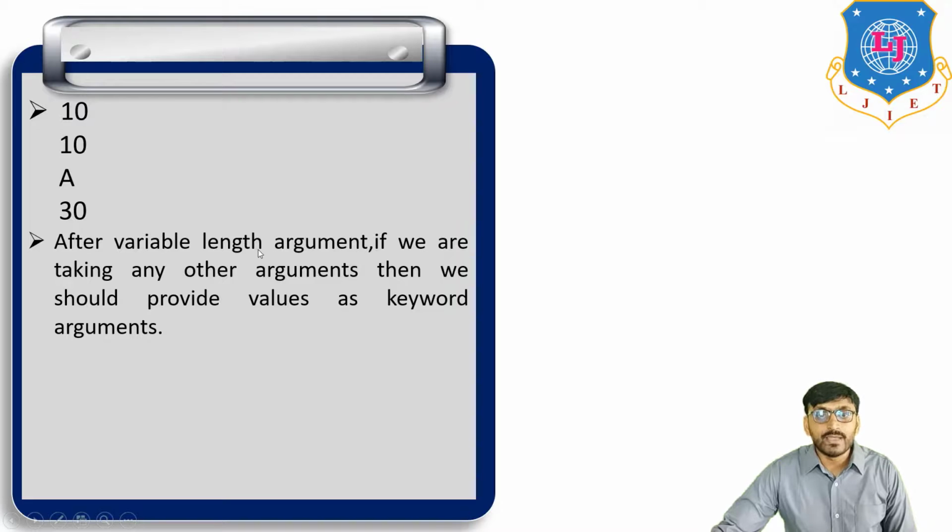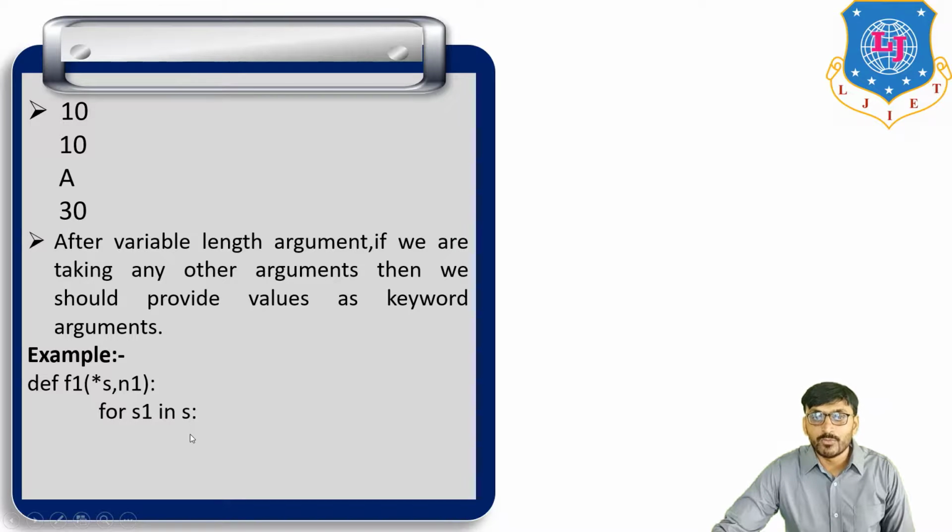Now after a variable length argument, if we are taking any other argument, then we should provide its value as a keyword argument. So if there is an argument in a program after the variable length argument, then it must be a keyword argument, not a positional argument. For example, def f1 and in brackets star s, then n1. Here the first argument is a variable length argument, and for the second argument we must compulsorily provide a keyword argument.